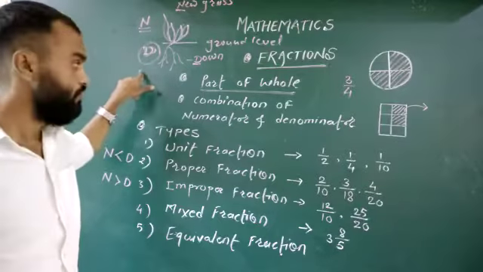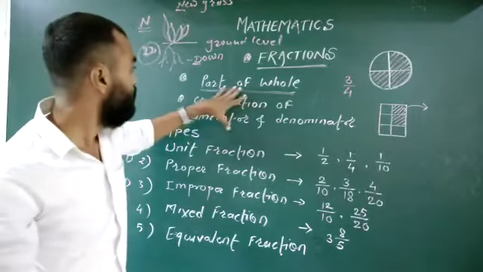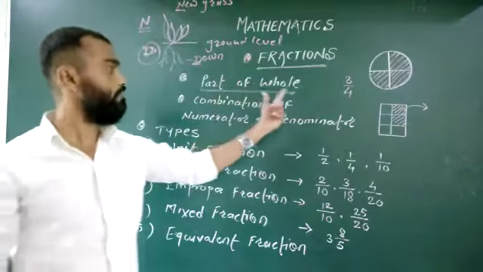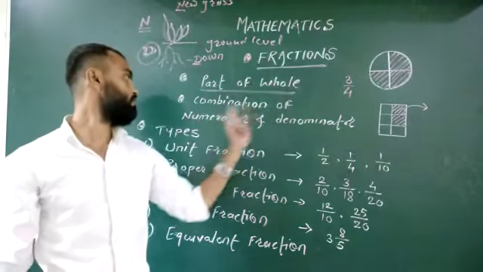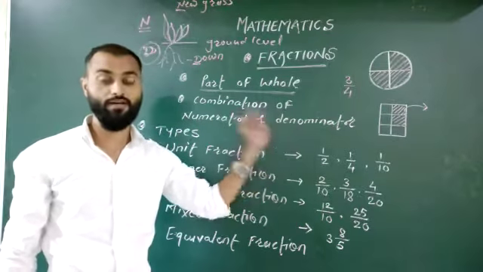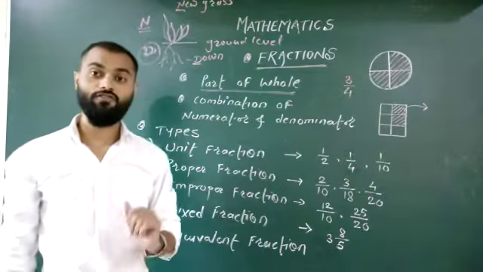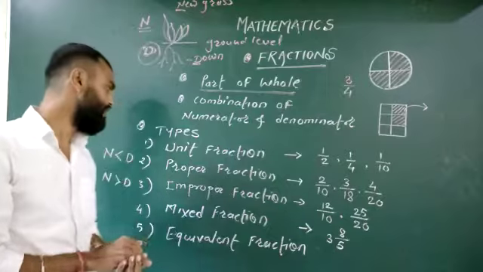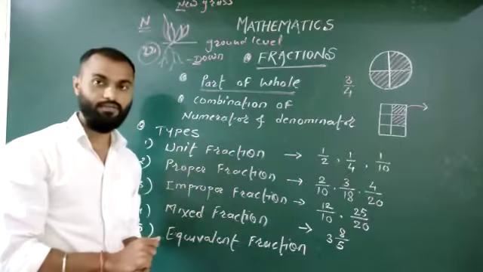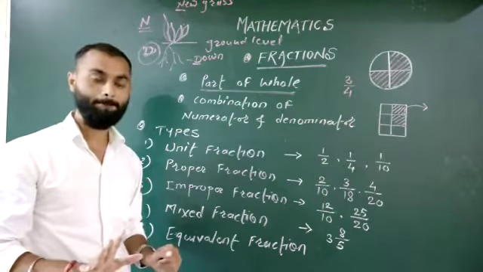I hope you understood about the fraction. It's part of a whole. It is a combination of numerator and denominator. The next is types of fraction. The first type is unit fraction. Unit fraction means simple.